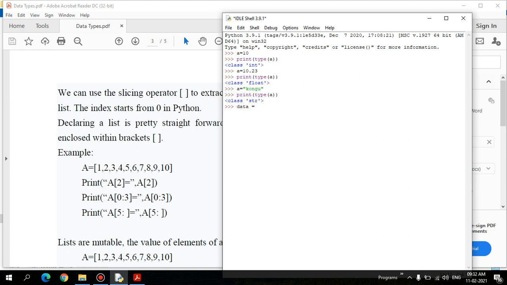If you take the square bracket, it defines a list. If you take the curvy bracket, it defines a tuple, which is one more data type supported in Python. And curly braces define a set. So we have three different data types supported in Python. Now we are going to define a list, and the square bracket defines it as a list.